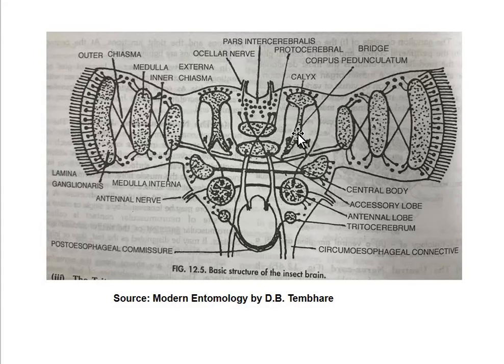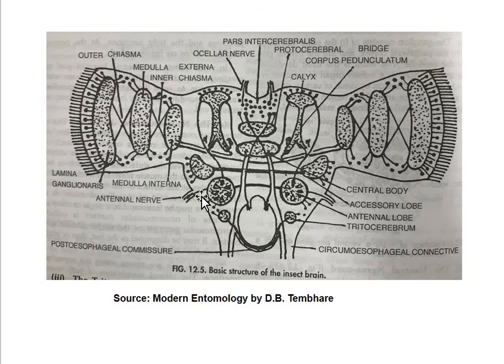The calyx shows the region of the peduncle. Here you can see these bodies, which are nothing but the ganglia. And here you can see the chiasmas, formed in between these ganglia. And here you can see the medulla internalis.